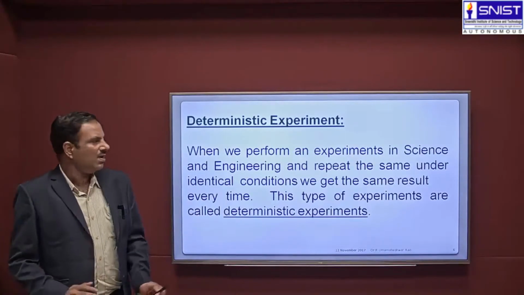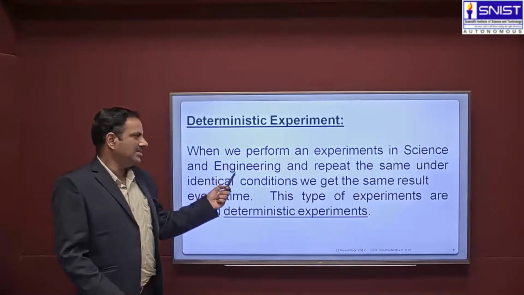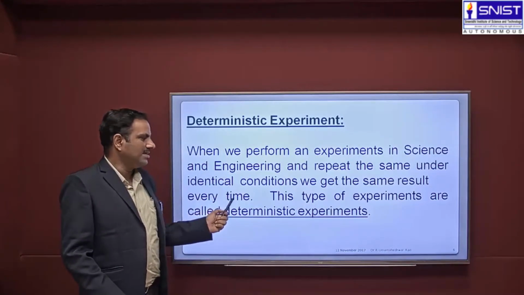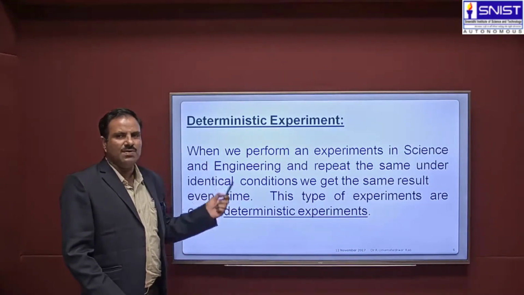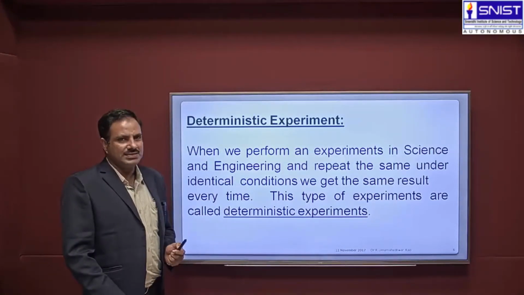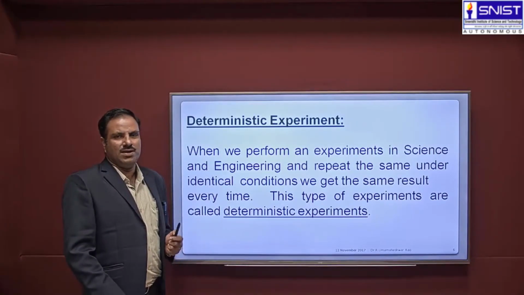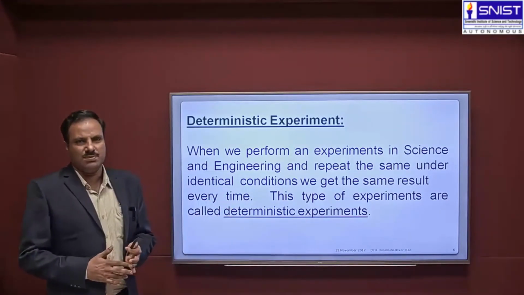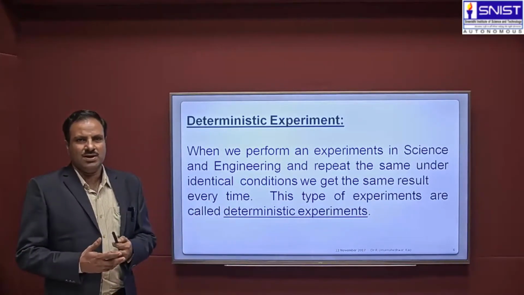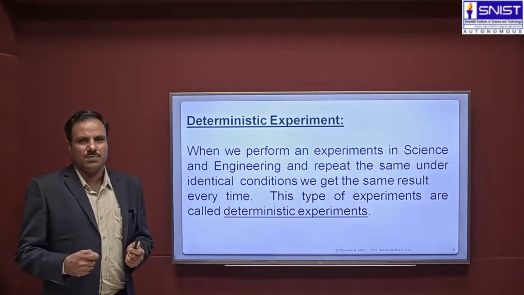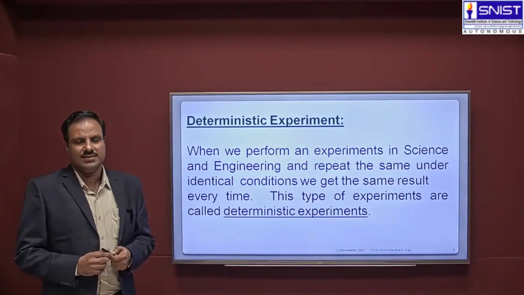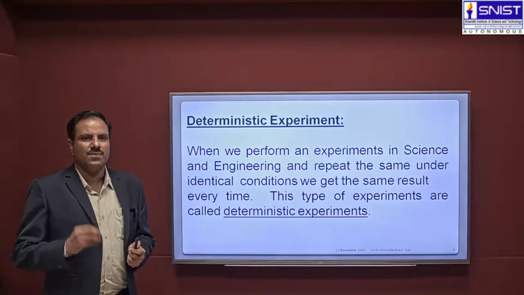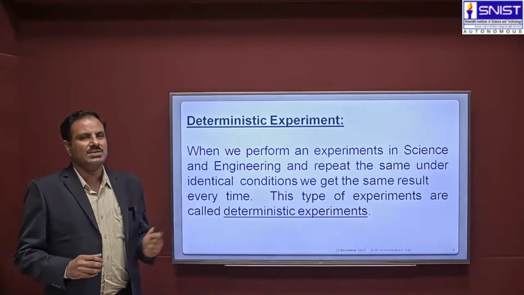See here, when we perform an experiment in science and engineering and repeat the same under identical conditions, we get the same result every time. So this type of experiment is called a deterministic experiment. If you consider any scientific experiment, it may be a physics experiment or a chemistry experiment or any engineering experiment, if you perform that experiment under identical conditions, the result will be the same. So this type of experiment is called a deterministic experiment.